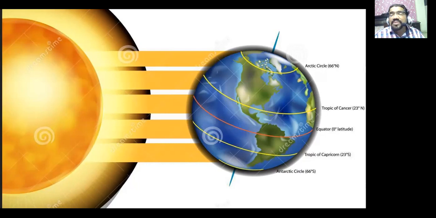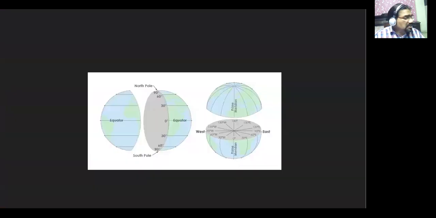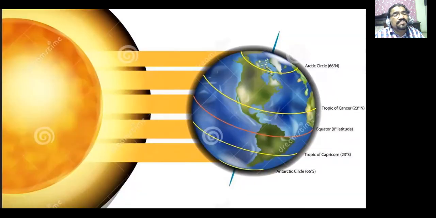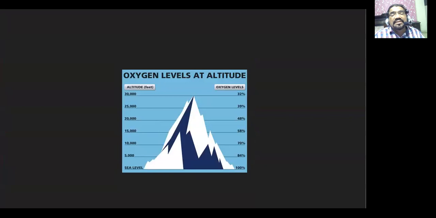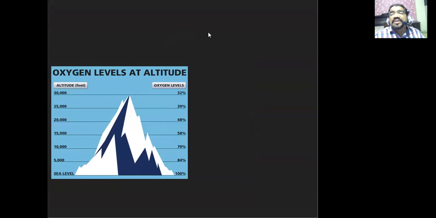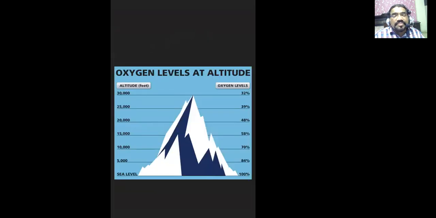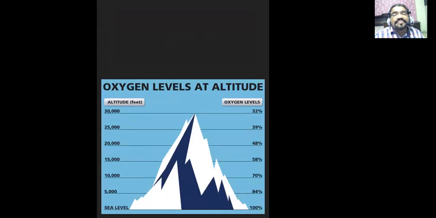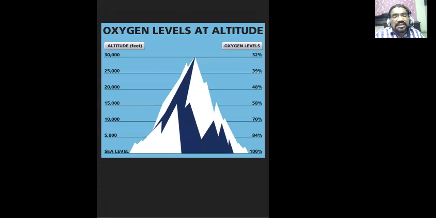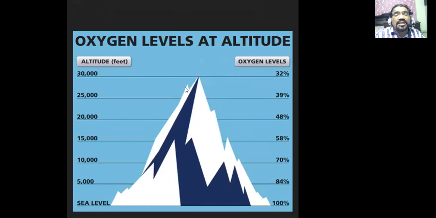The second concept that I would like to take up is altitude. Now for altitude, this is the figure of altitudes. Here I am trying to reduce the size that is shared with you, so that you can understand it better. Here what does it say? As you move up on the mountain, as he is showing, oxygen level reduces.